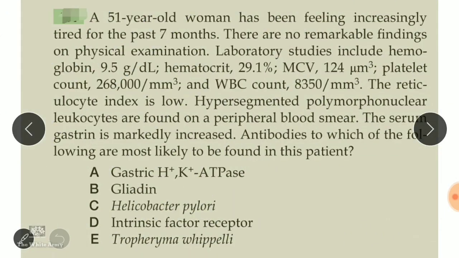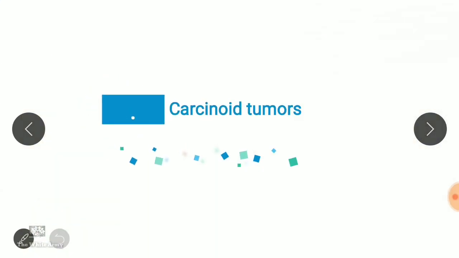And there is something called carcinoid tumors. These carcinoid tumors are due to endocrine abnormalities. They are not actually carcinomas, they mimic carcinomas. Other types of tumors are leiomyosarcoma and lymphoma. Those are not much important.